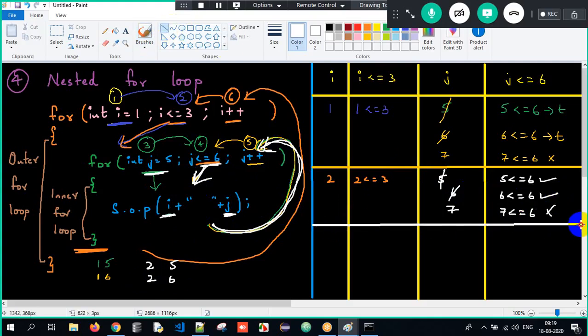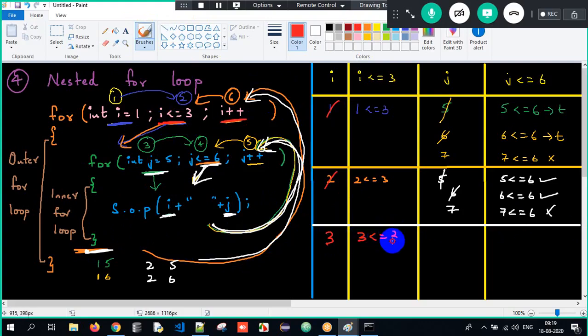What will happen over here? Now it will again go back. The control will go back here. It is over here. It will go back to i plus plus. i plus plus meaning what is my value? It was 2. Now it will get incremented to 3 here. After that I check the condition. Is 3 less than or equal to 3? Yes. Control comes inside. What is my j value? 5. Is 5 less than or equal to 6? Yes. Control comes inside. The i value is 3, the j value is 5. Again it goes back. j plus plus, it will become 6. Is 6 less than or equal to 6? Yes. Control comes inside. 3, 6.